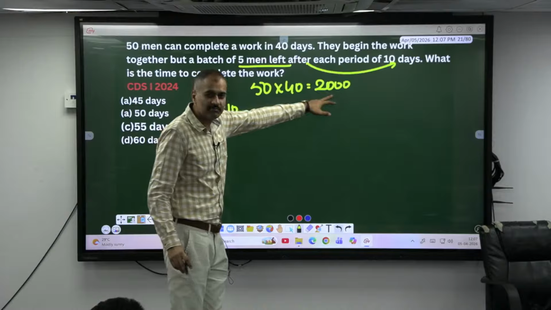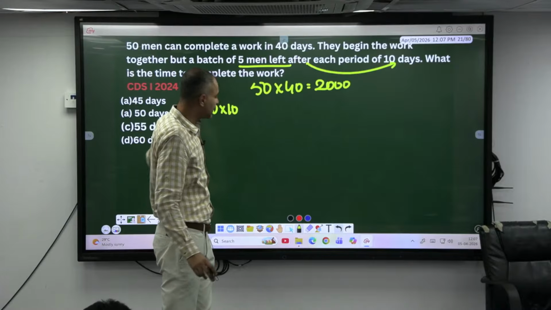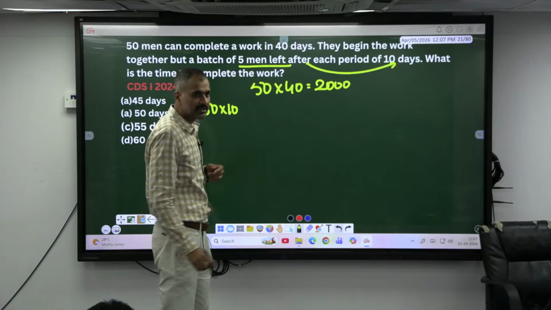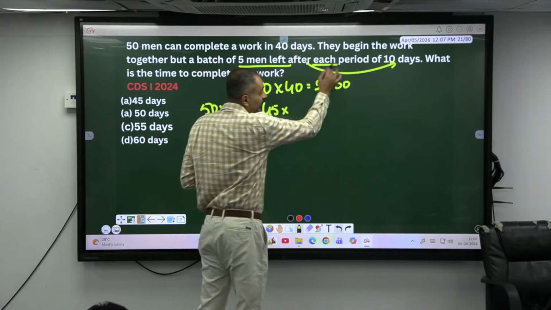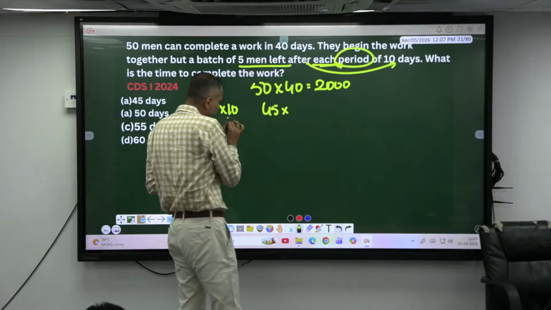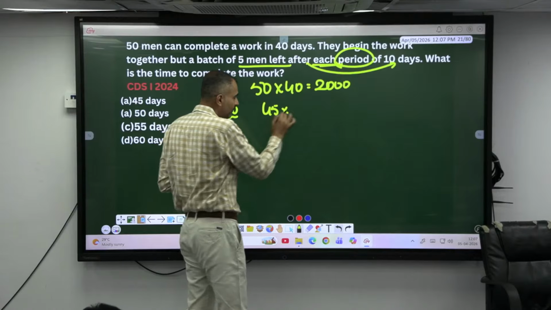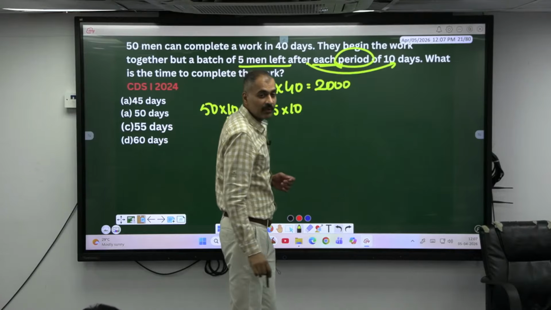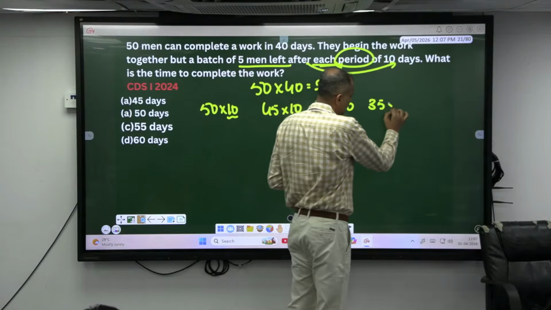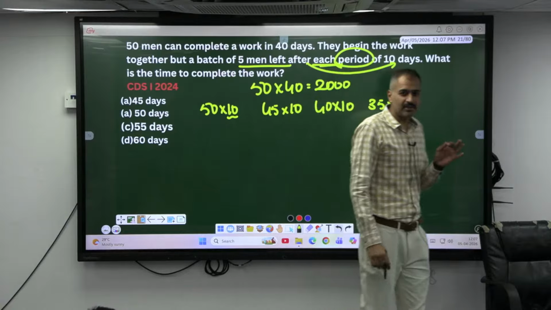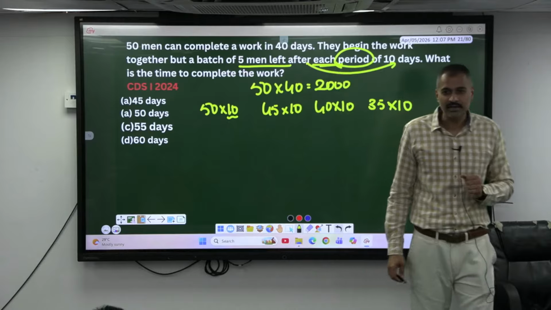I have to match how much? 2000 is the total units. First 10 days this many, next 10 days, tell me, sir, 45, because 5 men left on each period, period means this time period of 10 days. 45 into 10, then 40 into 10, then 35 into 10. If I keep on doing like this, at some point it has to get to 2000, right?